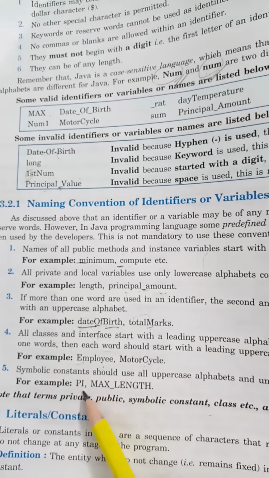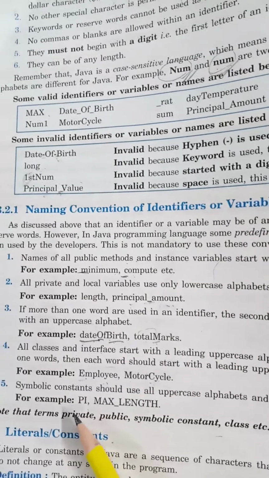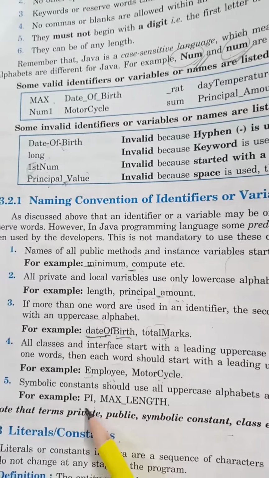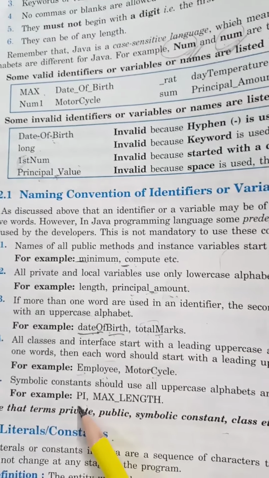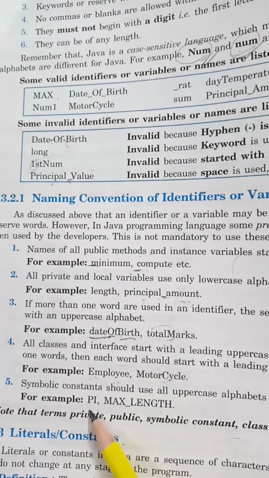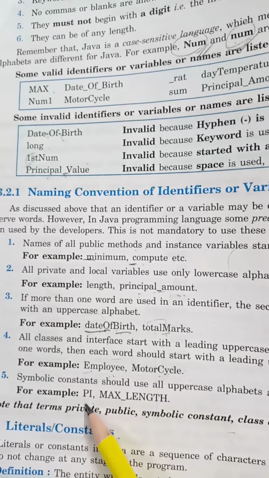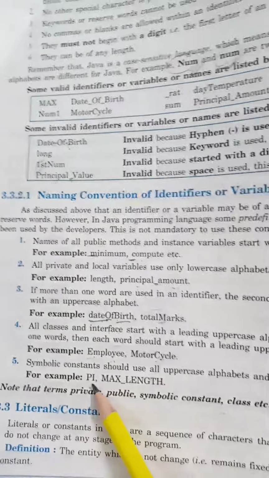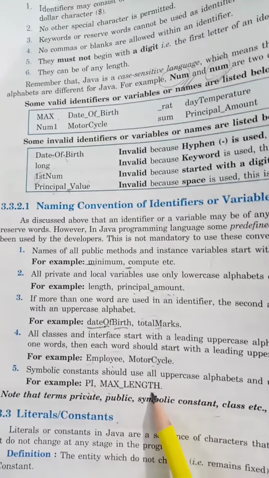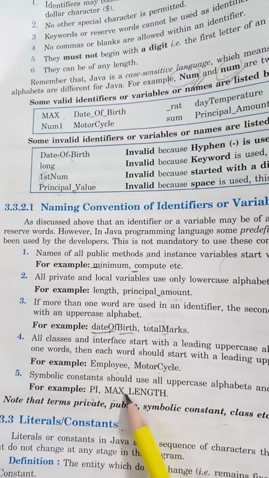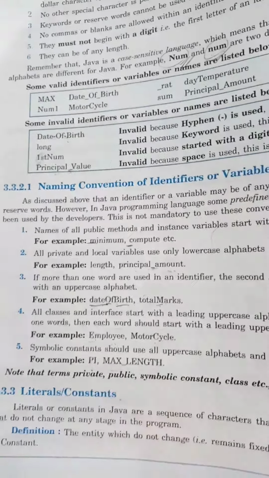This will be a constant actually. The value of pi will not be changing in the program. The value of pi will be the same throughout the program. So for a constant you can use uppercase letters in all the words, and if more than one word, then underscore between them.